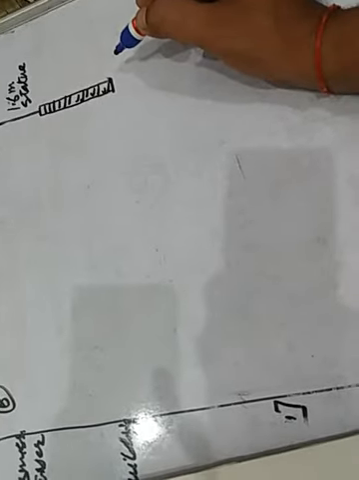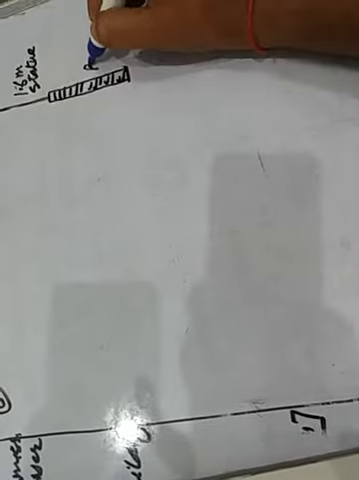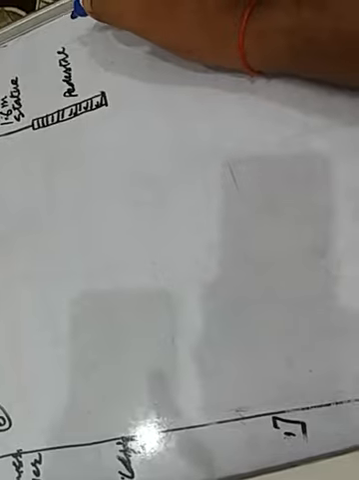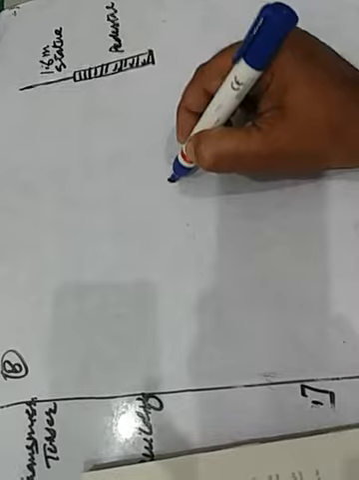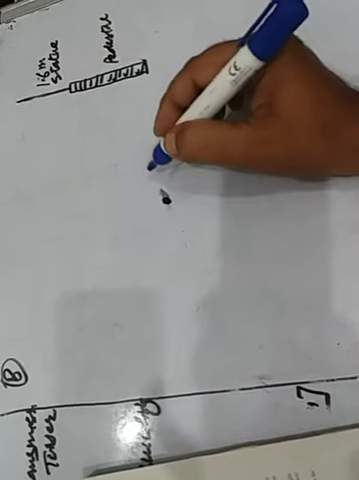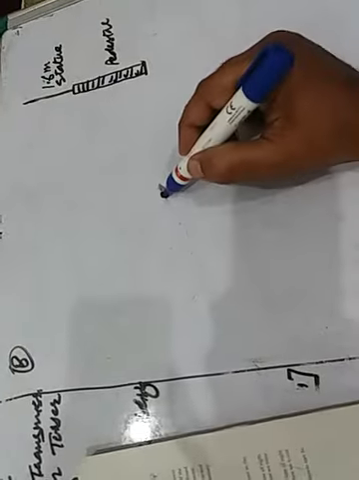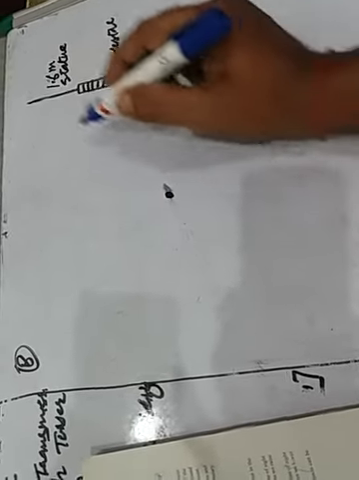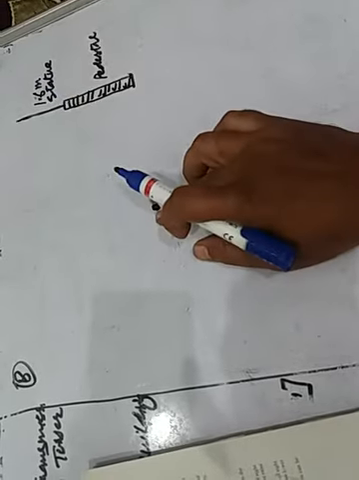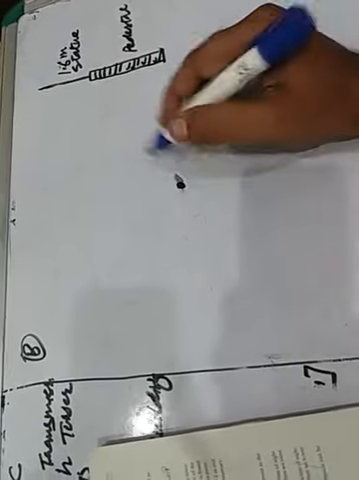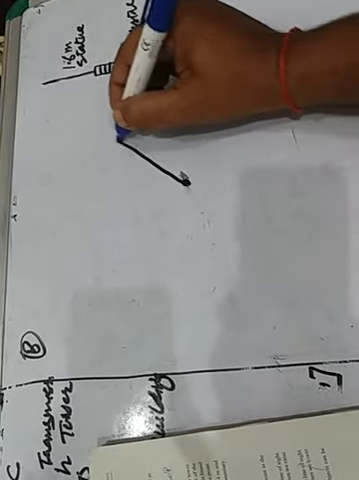And tall stands on the top of a pedestal. This is pedestal. On the top of pedestal, from a point on the ground, children, the angle of elevation of the top of the statue. Of the top of the statue means here.